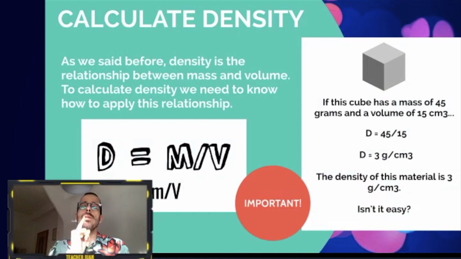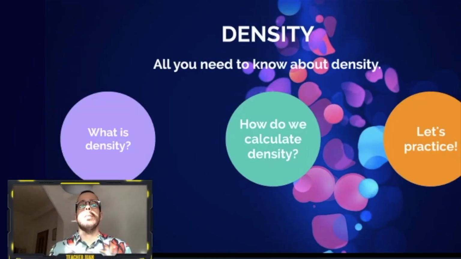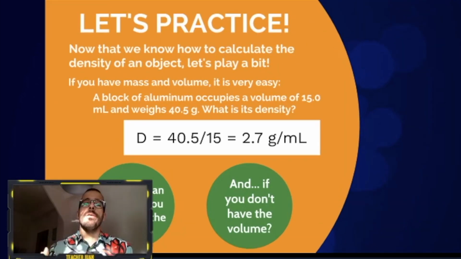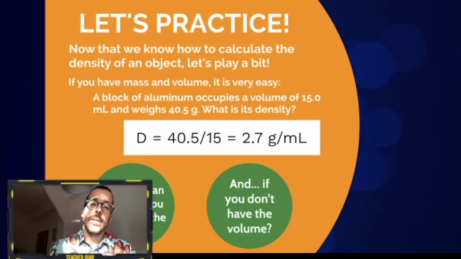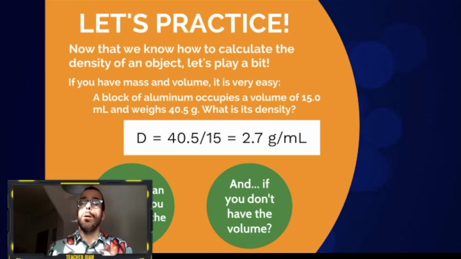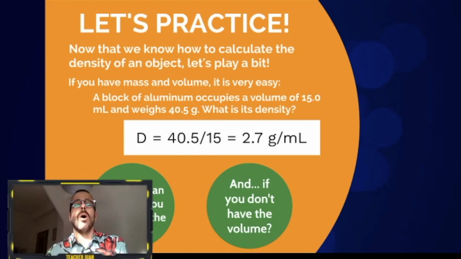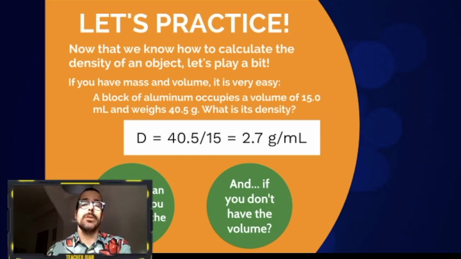Now we are going to see a little bit of practice, how to calculate these things, because not always is it going to be very easy. If you have mass and volume, it's quite easy. You've got the formula, so you apply it. So let's see this exercise. A block of aluminium occupies a volume of 15 milliliters and weighs 40.5 grams.